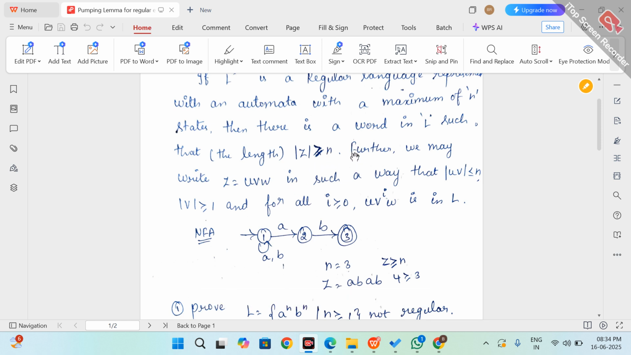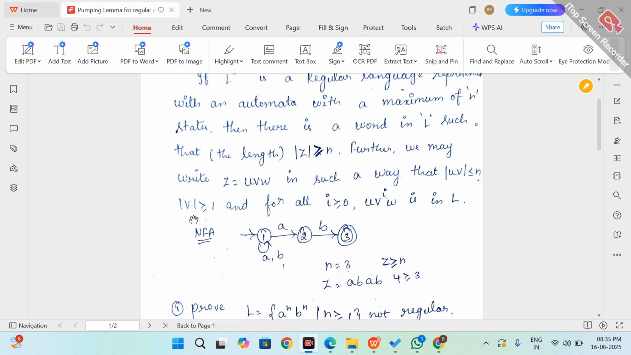So further, how can we write the word? We can write it as uvw. In uvw, the length of uv is less than or equal to the number of states. This is the first condition. The number of states is 3 here, so the length of uv is less than or equal to 3.